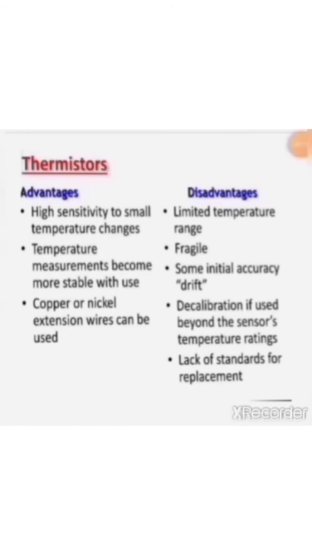Next is the advantages and disadvantages of the thermistor. First of all, advantages: high sensitivity to small temperature changes. Second, temperature measurement becomes more stable with use. Third, copper or nickel extension wire can be used.